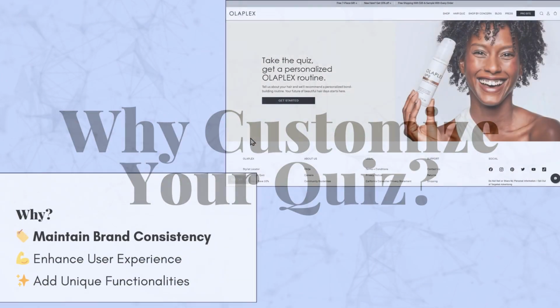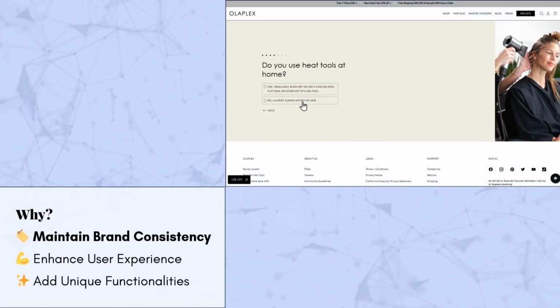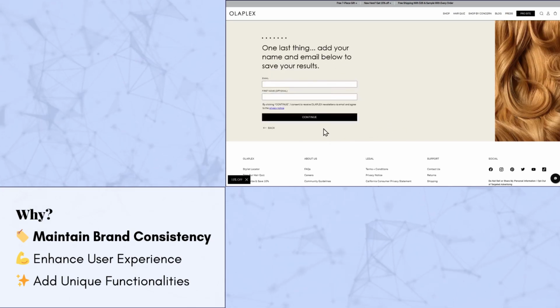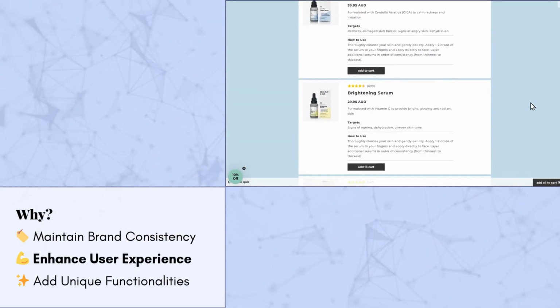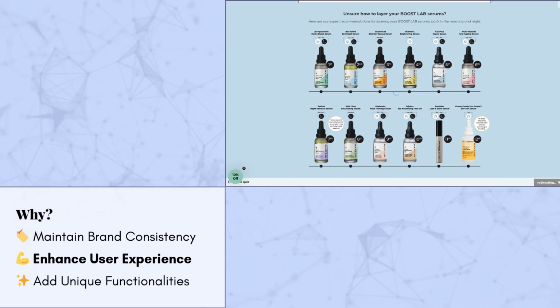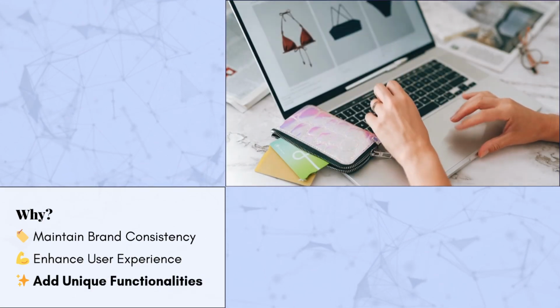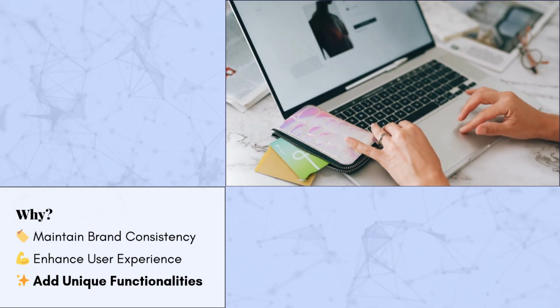Custom CSS and JavaScript allow you to maintain brand consistency, match your brand's colors, fonts, and layout, enhance user experience, improve quiz navigation and readability, add unique functionalities, create dynamic interactions, animations, and custom behaviors.